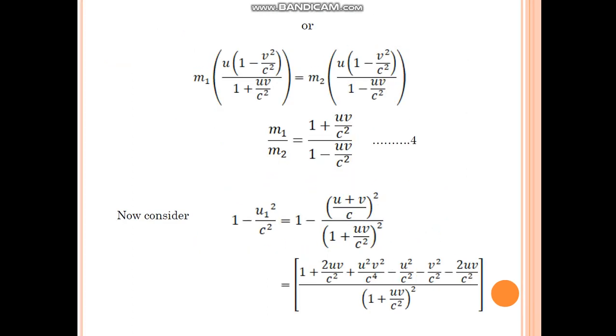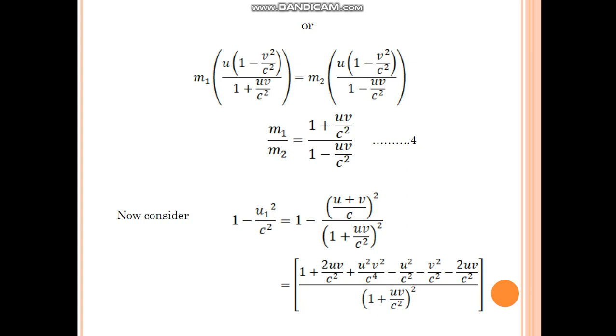That is, m1 into 1 minus v square by c square divided by 1 plus uv by c square is equal to m2 into u into 1 minus v square by c square divided by 1 minus uv by c square. In this expression, u into 1 minus v square by c square is the same on both sides, and they will be cancelled. So m1 by m2 is equal to 1 plus uv by c square divided by 1 minus uv by c square.